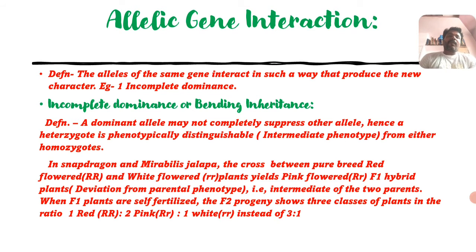Then the cross between pure breed red flowered plants, either Mirabilis jalapa or the snapdragon, which bear two different colored flowers. Those are homozygous red and homozygous white. Red is a dominant character and white is a recessive. At the time of crossing, they yield a hybrid which shows a different character.